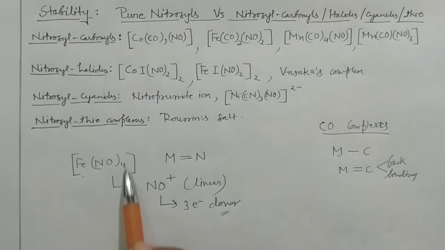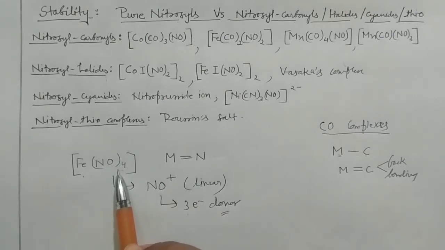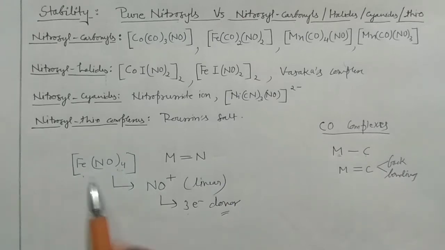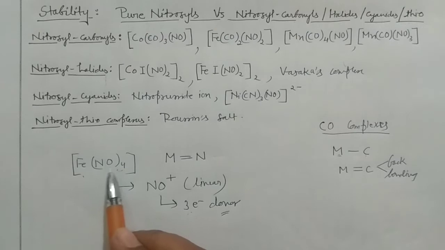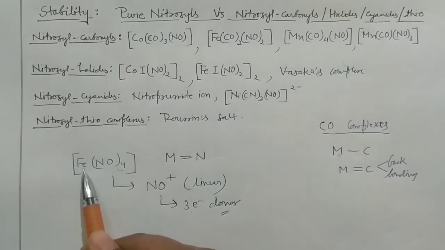And what will happen if all the 4 NO positive, that means in the linear modes, are attached here? It will increase the electron density on this metal because they are 3 electron donors. So the metal will get unnecessary negative charge over there. This is something very, very important. I am repeating, listen carefully, right? If all the NO positive ligands are in the linear mode, this metal, due to this 3 electron donor property, will get the negative charge.